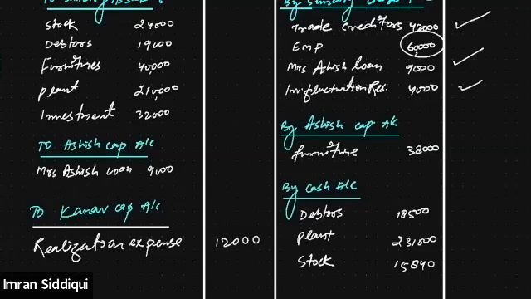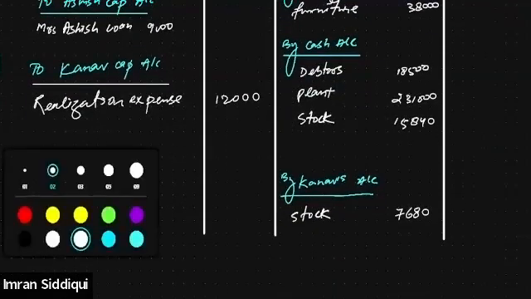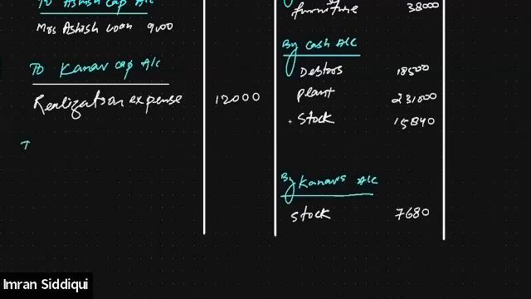What do we do about employees provident fund? We will presume that it is being paid in cash. So for this, we will enter it on the debit side, and write it down as to cash account. We need to pay off the liability.